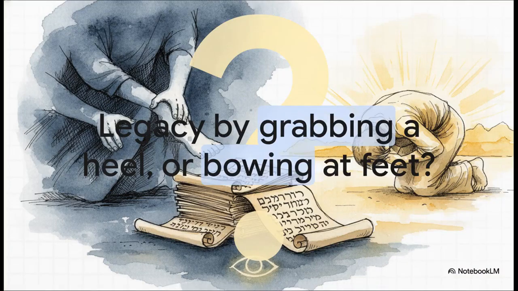We've seen the linguistic layers peel back today to reveal a story that isn't just about simple heroes and villains, but about complex, heavily flawed humans who are ultimately shaped by grace. Which leaves us with a final thought to ponder. Did Jacob secure his true legacy by grabbing his brother's heel in the dark, or by finally humbly bowing at his feet in the light? It really shows us that how we read history fundamentally changes what we learn from it.